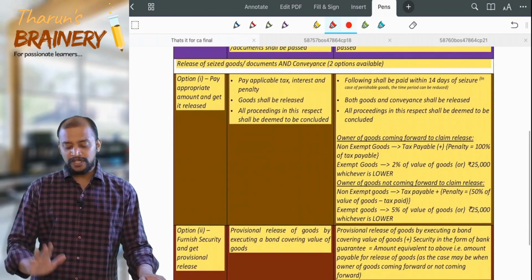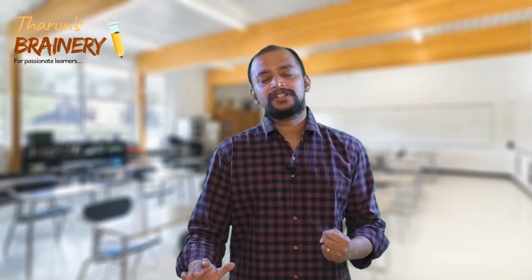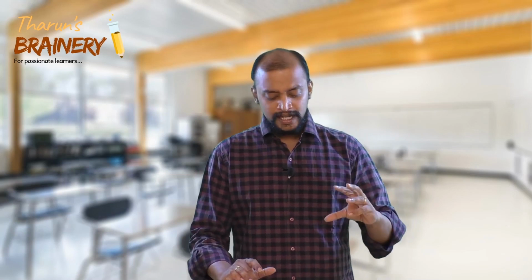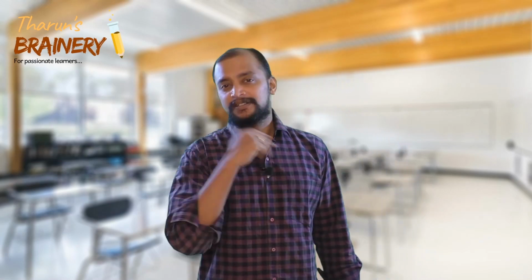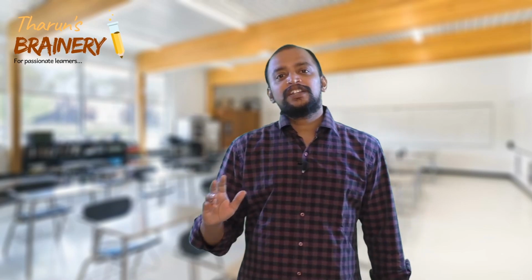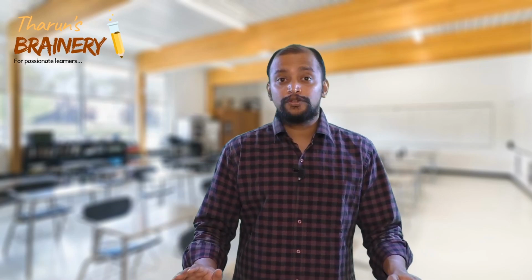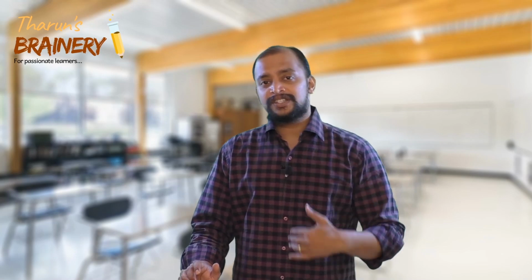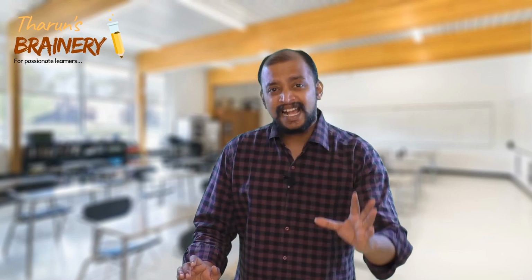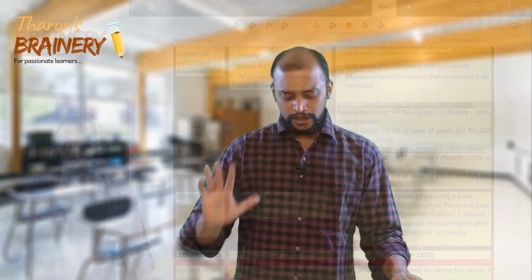So these are the two options given to the person from whom we are seizing goods or documents. Option 1, what will happen? Pay the tax, interest and penalty, so that all the proceedings are deemed to be concluded and happily you walk. Suppose you don't have sufficient money, why you don't have sufficient money? Only when you get the goods, you can sell the goods and repay. Then execute a bond for the value of the goods, they will release the goods, you sell the goods, bring the money, pay the tax, interest and penalty. Thereafter all the proceedings will be deemed to be concluded. So these are the two options.